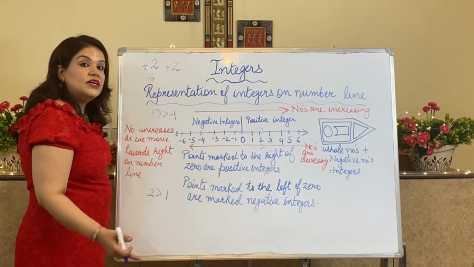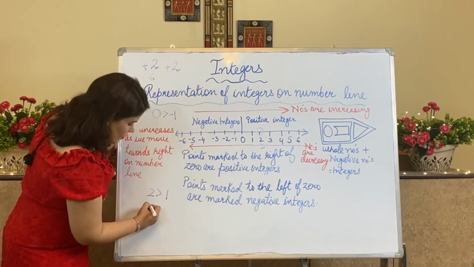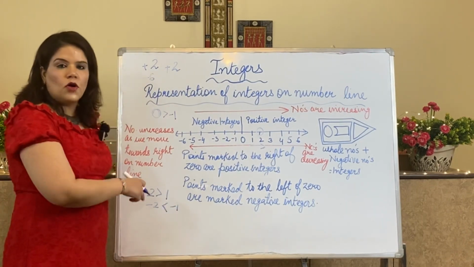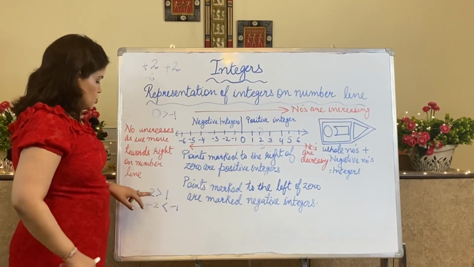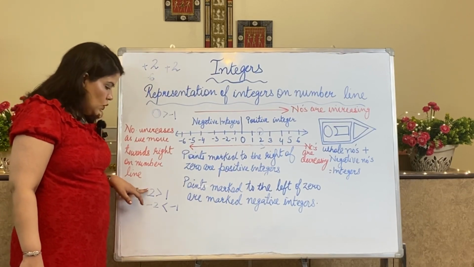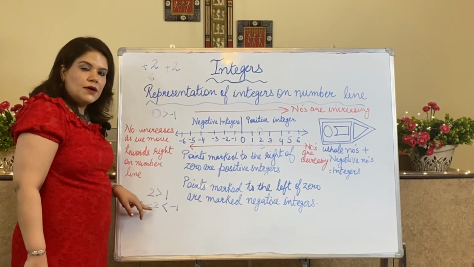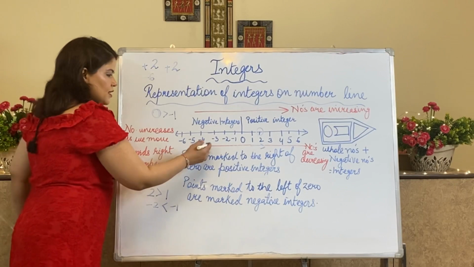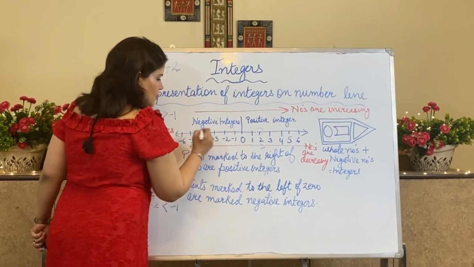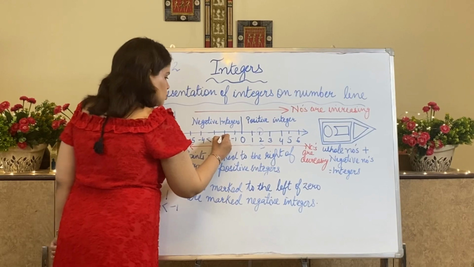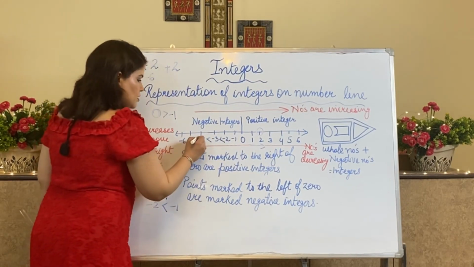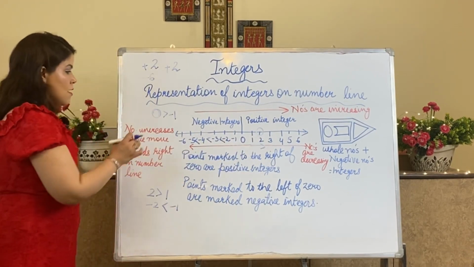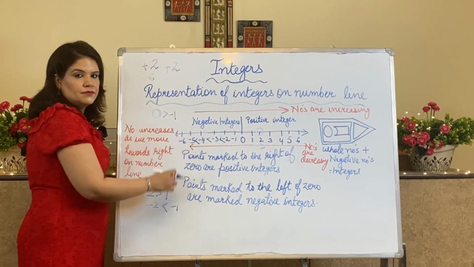But when I take negative numbers, this will be the opposite of positive numbers. Understood? So since in positive numbers 2 is greater than 1, in negative numbers minus 1 will be greater than minus 2. So this way minus 3 is greater than minus 4. Minus 2 is greater than minus 3. Minus 4 is greater than minus 5. So among all the numbers which I have drawn, minus 6 is the smallest.